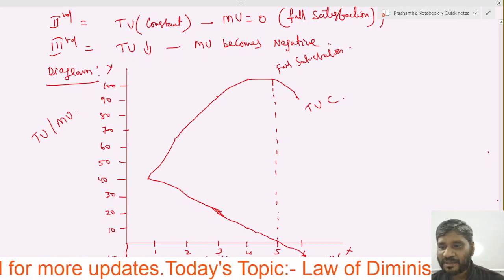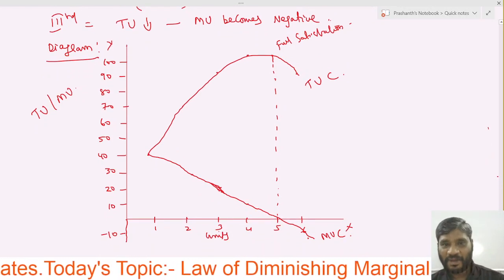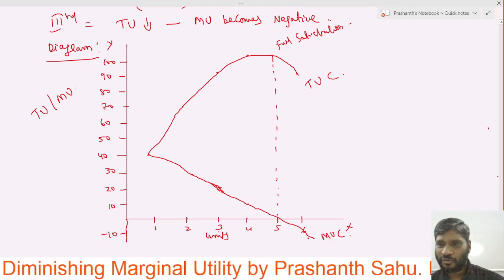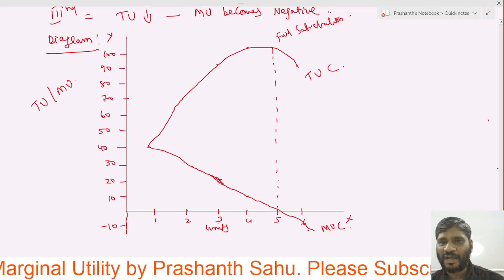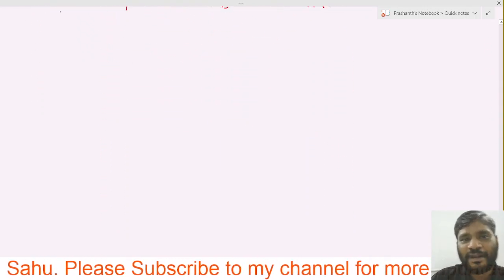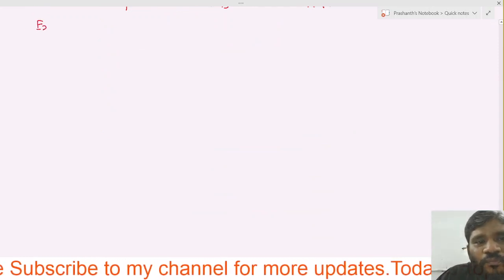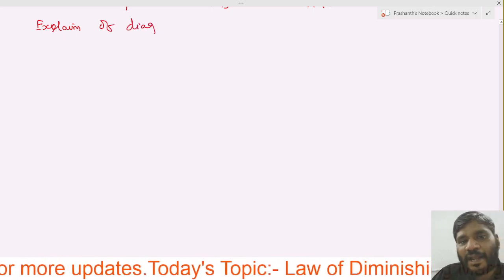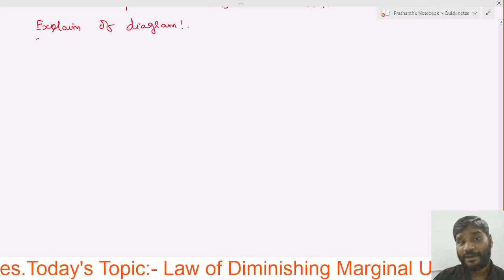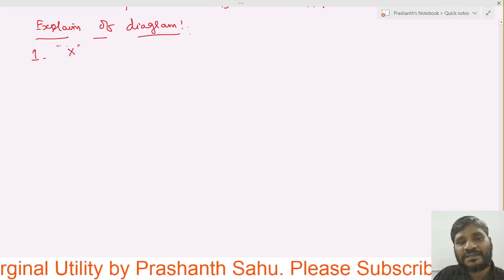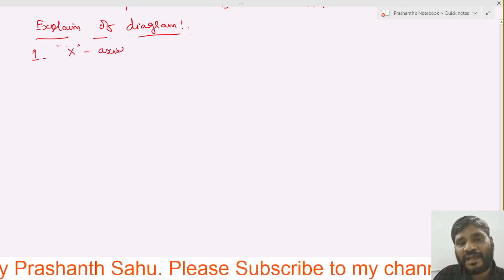So let us discuss the explanation of the diagram. Diagram is clear? Simple, very simple and very interesting to draw the diagram also. Carefully draw the diagram. Now we will take out the explanation of the diagram. Let me put the heading here: Explanation of diagram. Point by point we will mention. Number one, what we have to write? That is x axis.